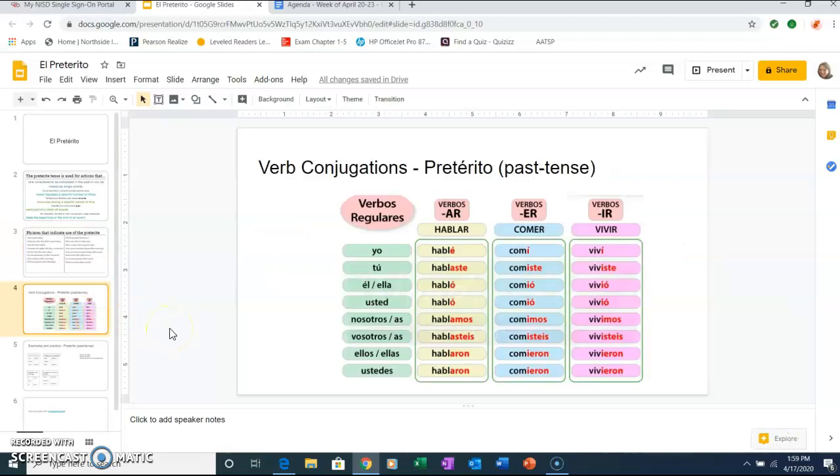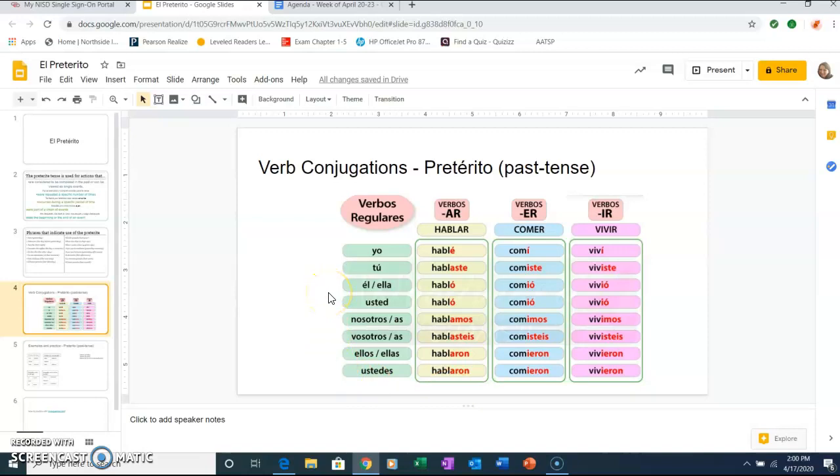So how do you conjugate the verbs in the past tense? We are going to be looking at only the regular verbs in the past, okay? Regular verbs that have the ending of ar, er, or ir. These are going to have the same endings that are here in this chart, okay? So on the left side, we have the pronouns.